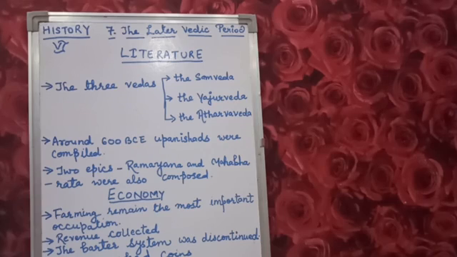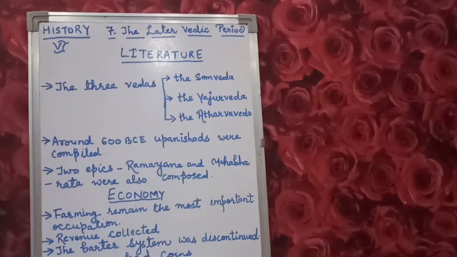Clear? Now, two very important epics, the Ramayana and the Mahabharata, were also composed. All of you know about this.